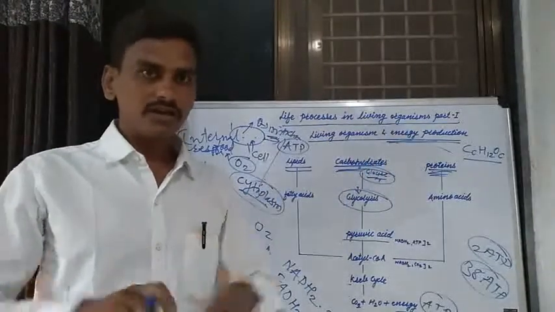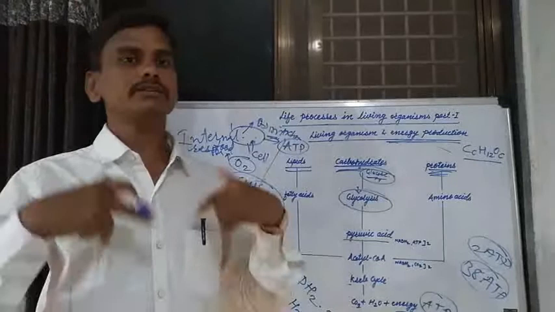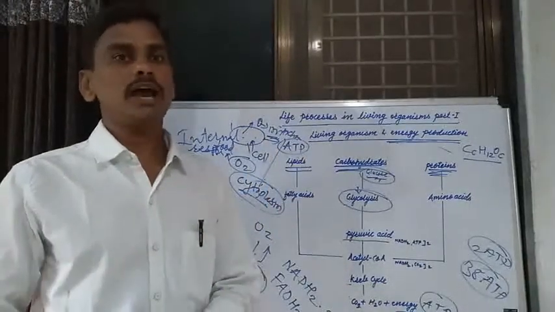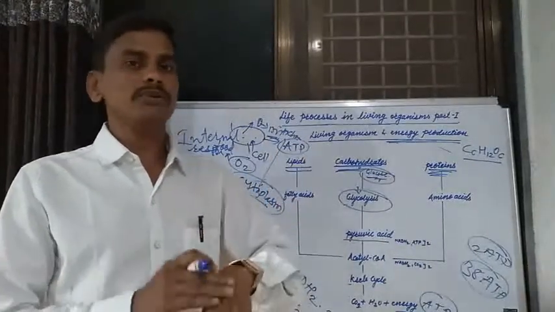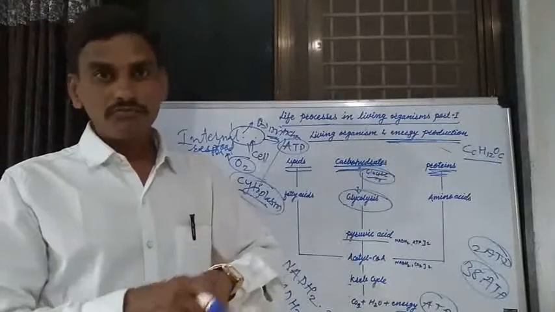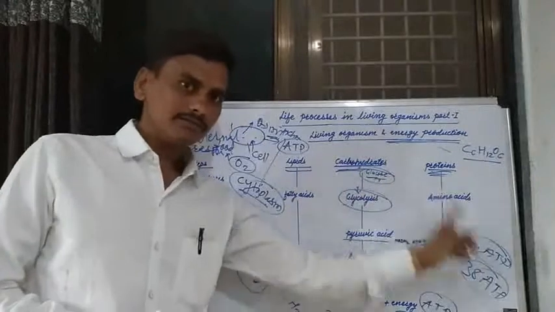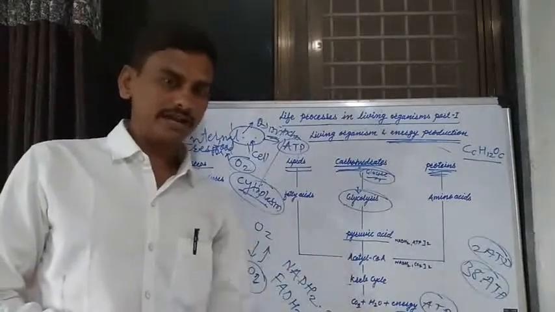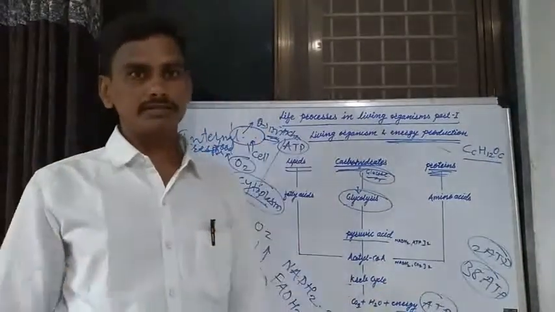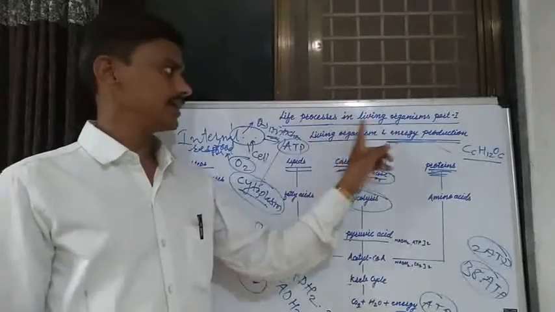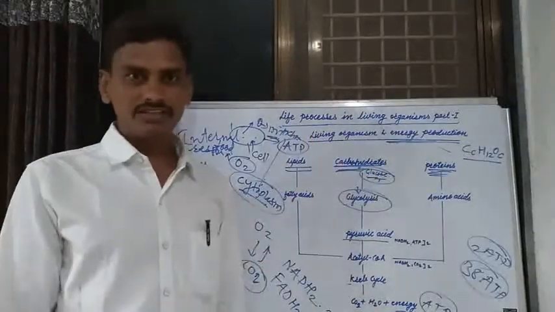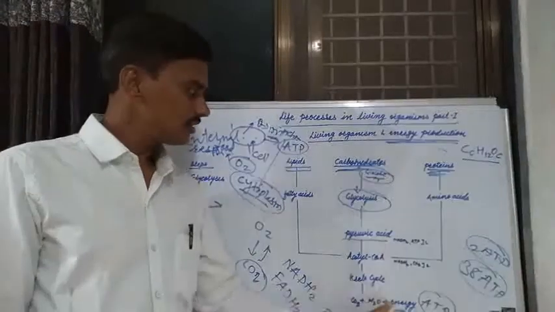First step, external respiration. Second step, internal respiration. This internal respiration is carried out in a cell of the human being by these biochemical reactions. And lastly, production of energy in the living organism. Thank you. Draw this diagram.